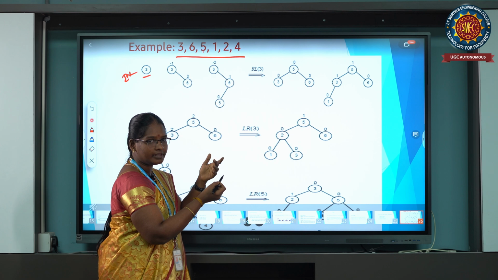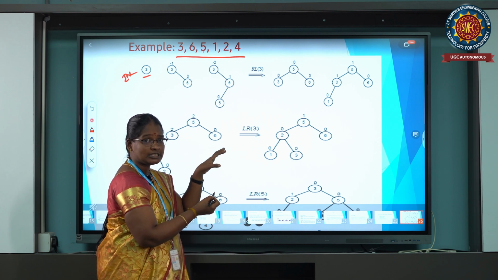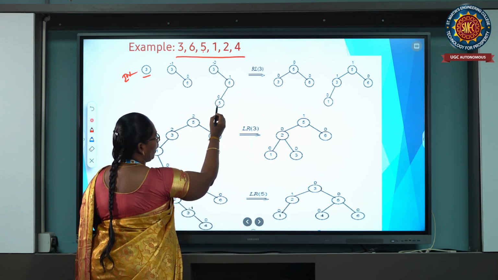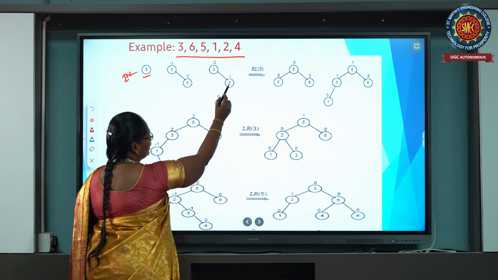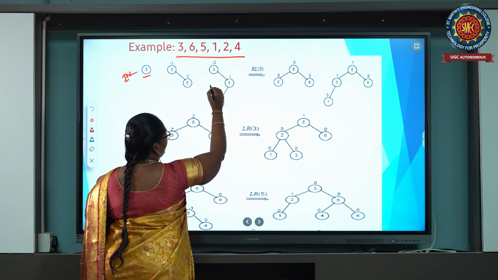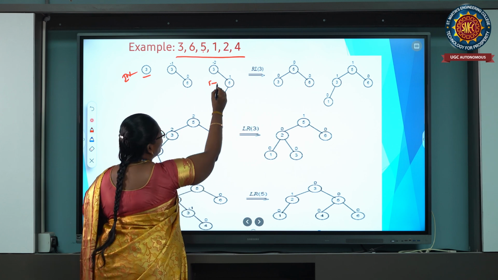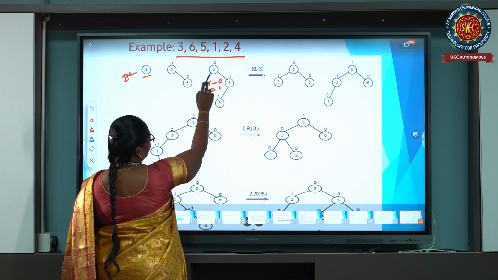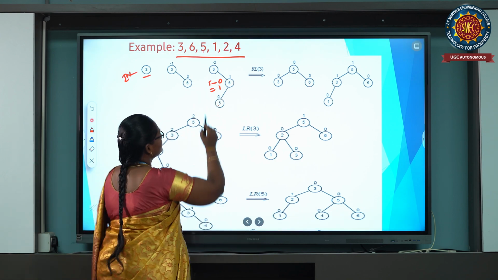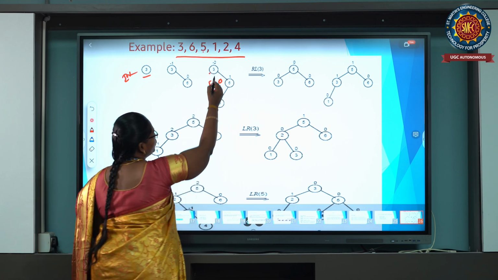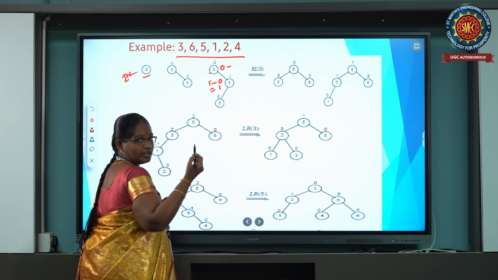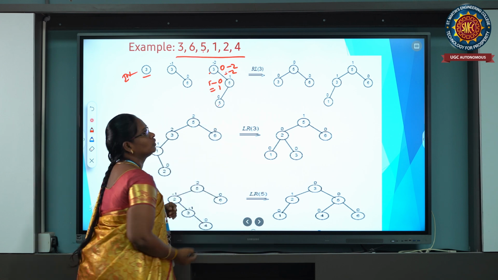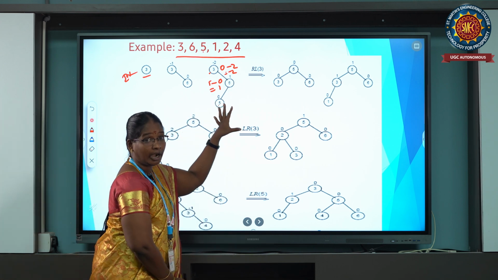Now we are going to check the balance factors. How to check? Left subtree minus right subtree. The left subtree height here is 0, and the right side has height 2, so the balance factor is 0 minus 2, which is -2. So now this tree is an unbalanced tree.